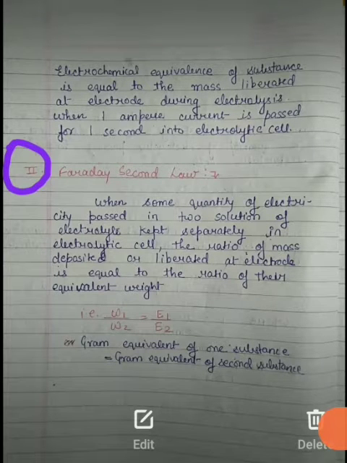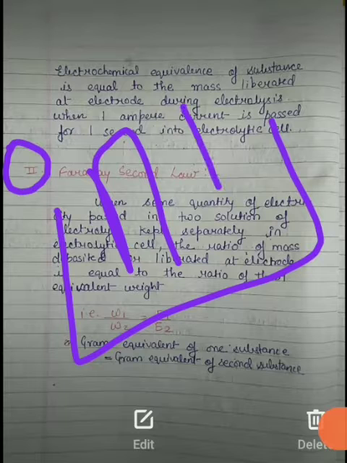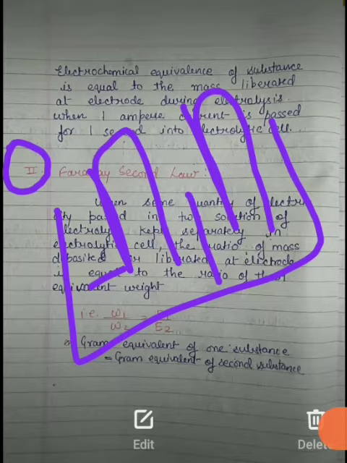Now talking about the second law, Faraday's second law. When some quantity of electricity is passed through two solutions of electrolytes kept separately in electrolytic cells, the ratio of the masses deposited or liberated at the electrodes, that may be anode or cathode, is equal to the ratio of their equivalent weights. Here we are talking about the ratio. Suppose there are two different electrolytic solutions.